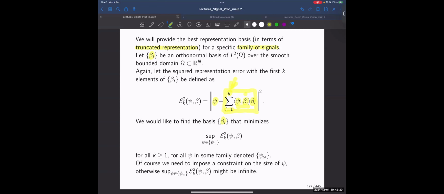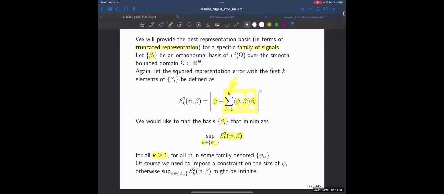And what we would like to do is find the basis that would minimize the following measure. It should choose the worst possible element of my family, such that the beta would minimize the representation error. And it should obviously apply to any k larger than 1.